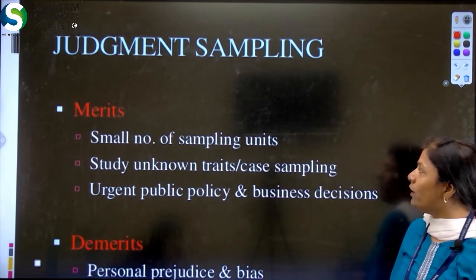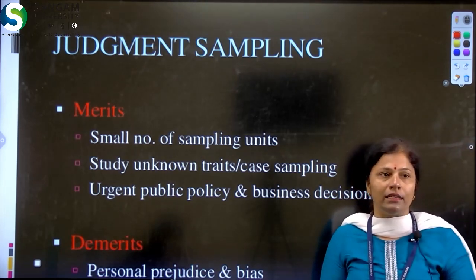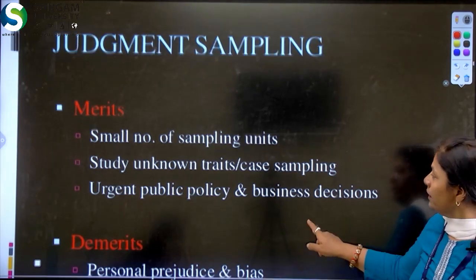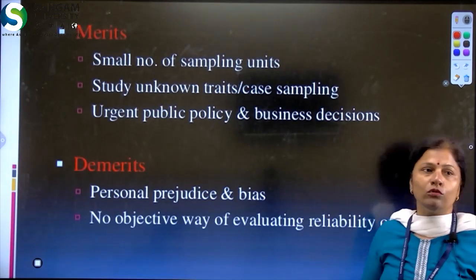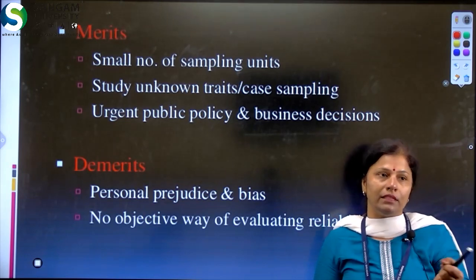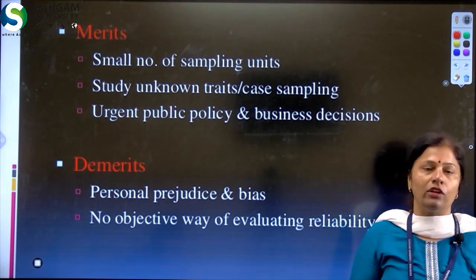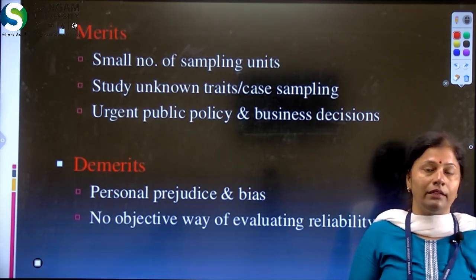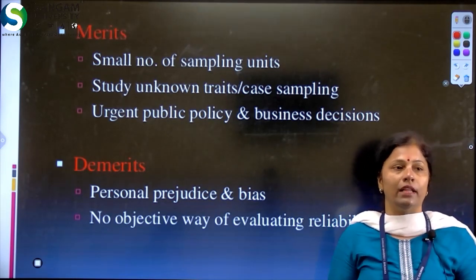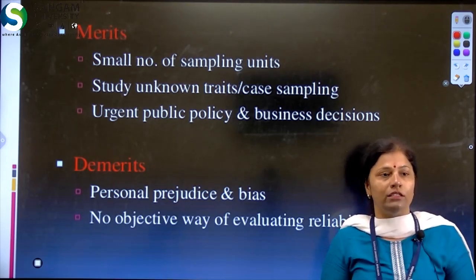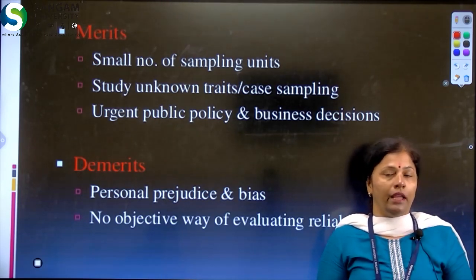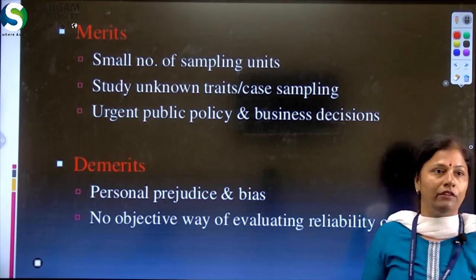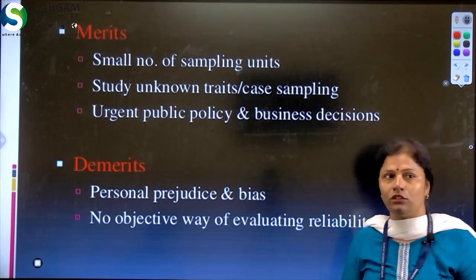When we require a small number of sampling units for our research, we can use the judgmental sampling method. When we want to take frequent business decisions, this method of sample selection is very useful, because we do not have that much time to collect samples with another method. At that time we can use our expertise, our knowledge and judgmental techniques to select our sample and quickly make any kind of business decision through our research.